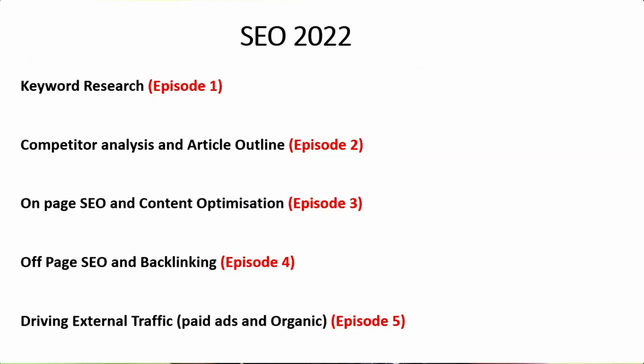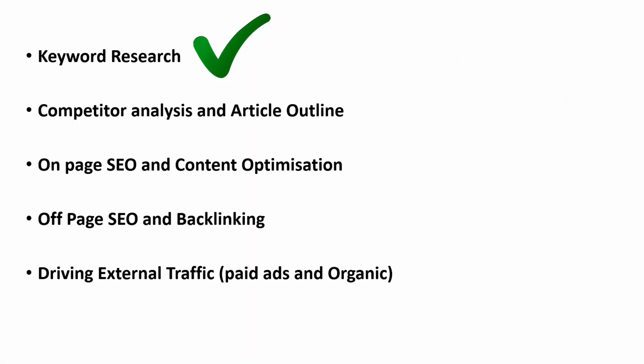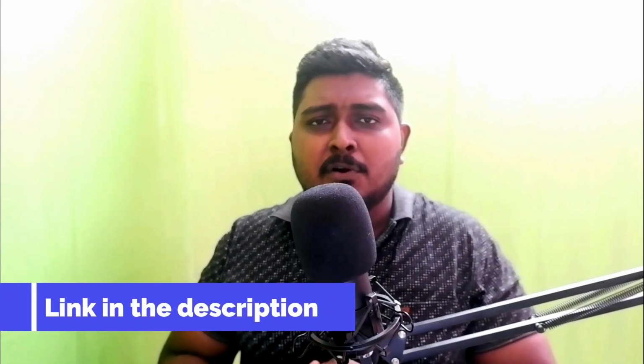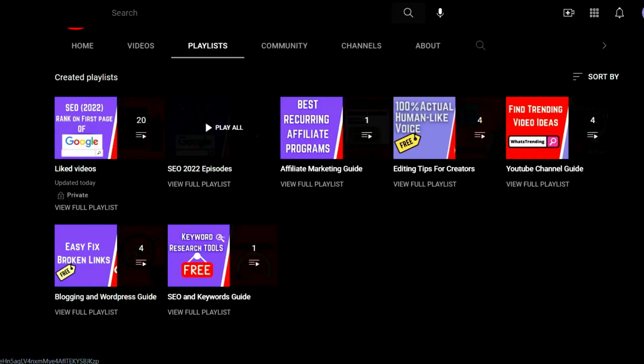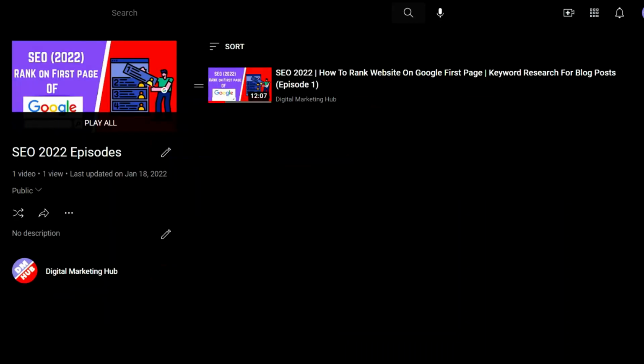But if I make a single video on all these topics, it is going to take a lot of time. So what I'm going to do is make a single video on every single topic, so that it will be in an episode format in SEO 2022: episode 1, episode 2, episode 3 and it goes on. So already I've covered keyword research in my episode 1. I will give you the link of that video in the description below. Before you watch this video, you should watch keyword research. Only then it will be a continuation and you can understand the video.